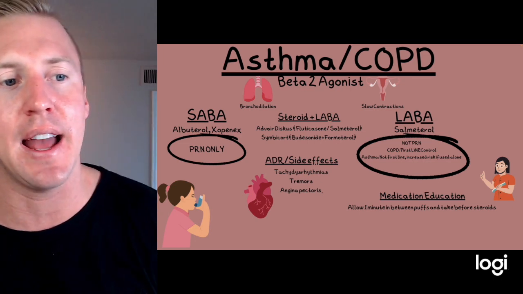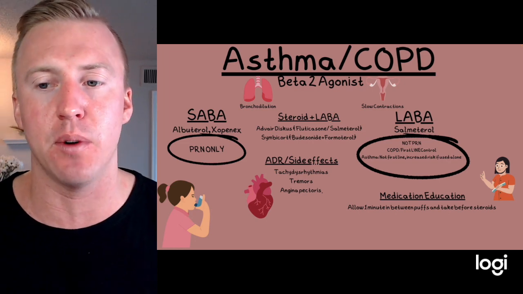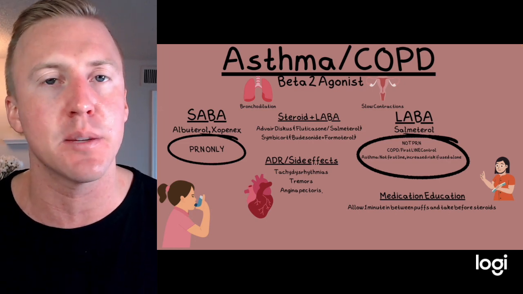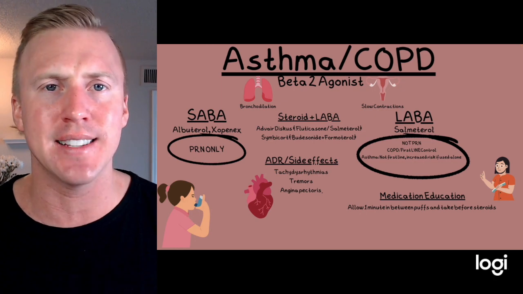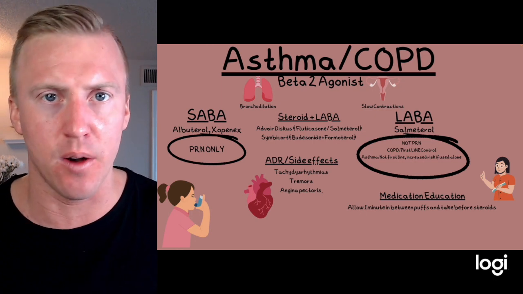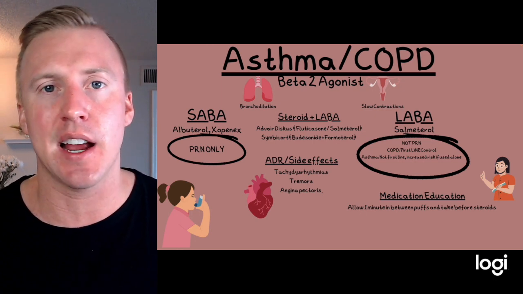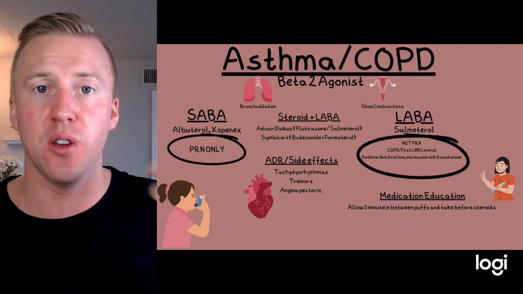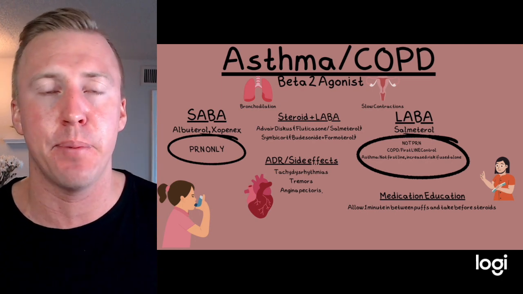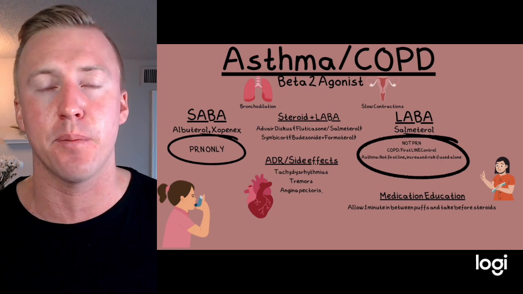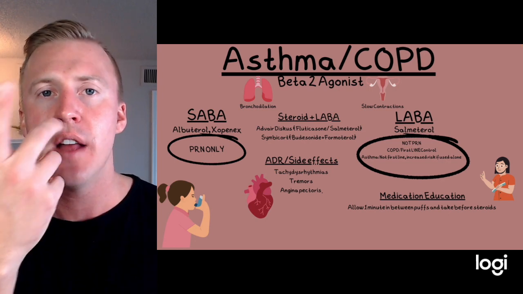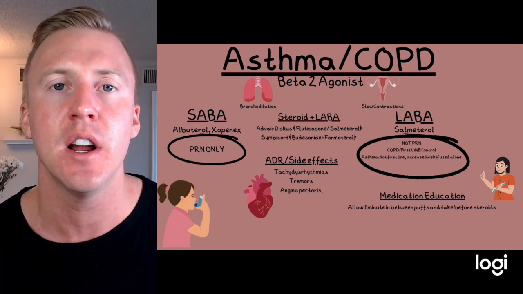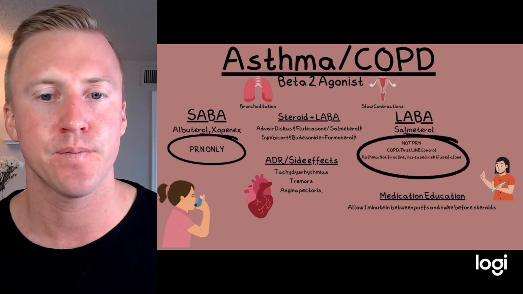Now, some short-acting beta agonists are albuterol and Xopenex. What these medications are really only used for is PRN only. The reason for that is they really only last a couple hours, so if we're taking them every day, it's kind of pointless. So asthma kids are usually given an inhaler, and even COPD patients. When they're having shortness of breath or possibly a small exacerbation at home, they can use a rescue inhaler to help pop open those airways.